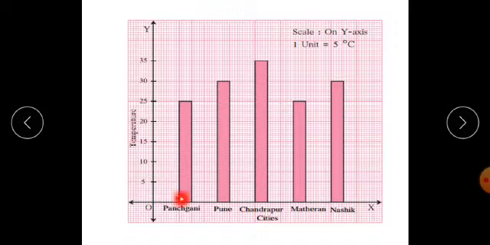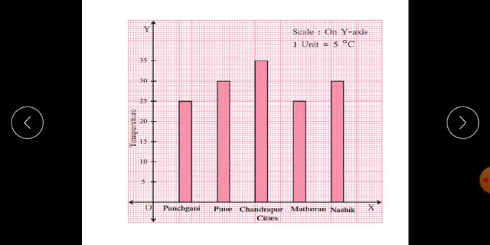Now some rectangles, or we can say some columns, are drawn having different heights but equal width and at equal distances from each other, which indicate the temperature of different cities on a certain day in the month of February.